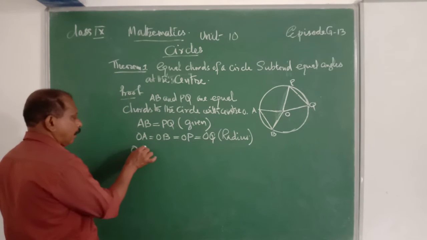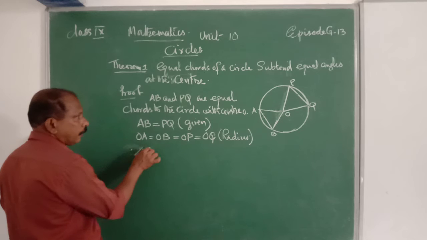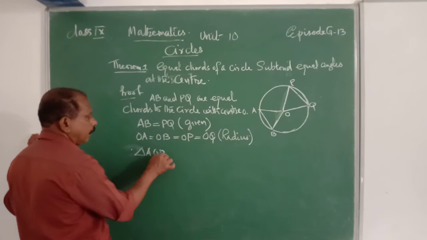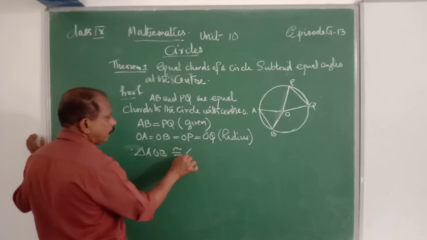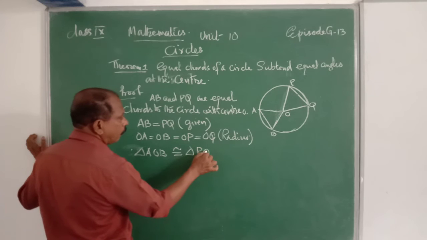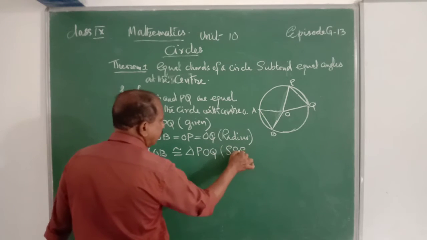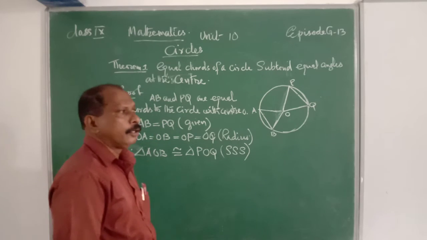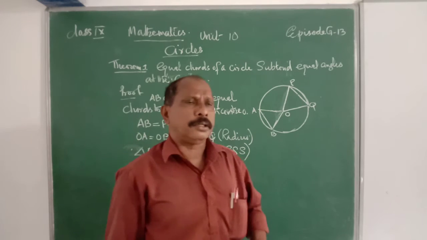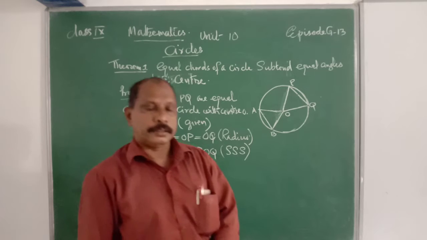Therefore, triangle AOB is congruent to triangle POQ. That's the reason: the side criteria of congruency, the result from the previous unit on triangles.